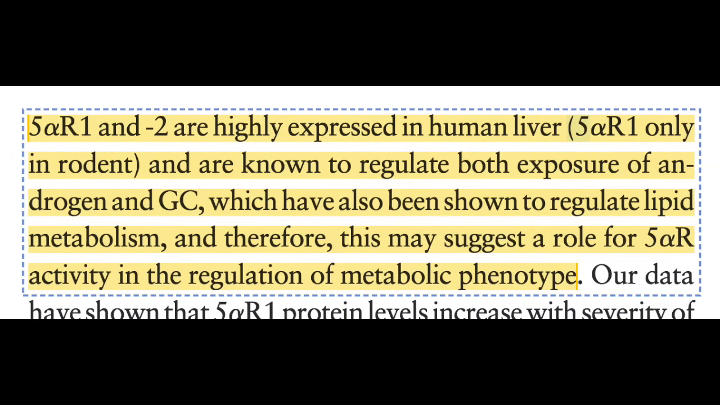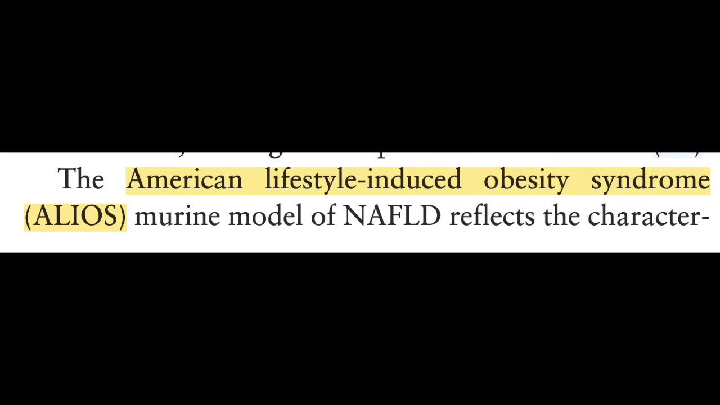So that's another very important interspecies difference right there that makes it difficult to apply the results of rat studies to human beings. Anyways, in the study, the investigators developed genetically modified strains of mice that lacked either the type 1 or the type 2 5-AR isoenzymes. The mice were fed the ALIOS diet, which literally stands for the American Lifestyle-Induced Obesity Syndrome diet. I mean, our diet here in the USA is so bad that there is a mouse diet named after it that is designed to make mice fat. That's kind of sad and funny at the same time.